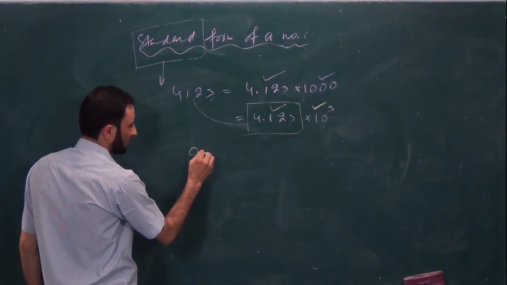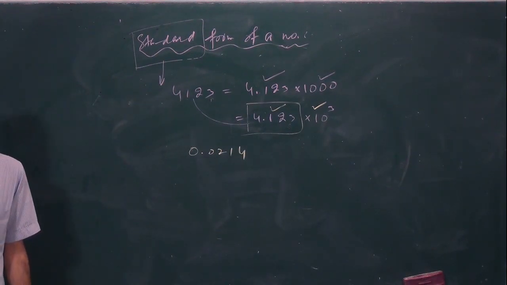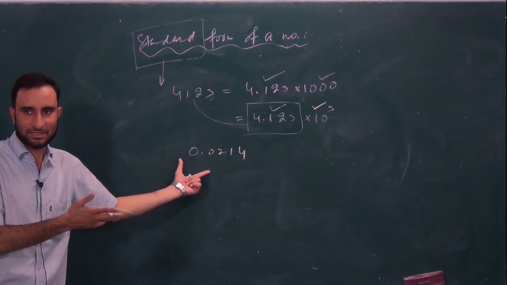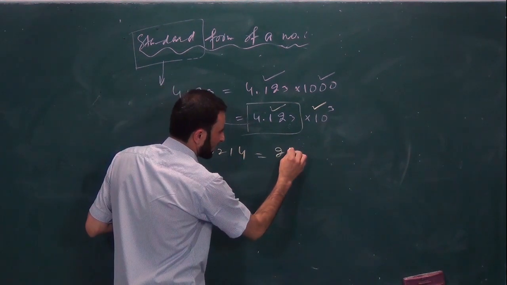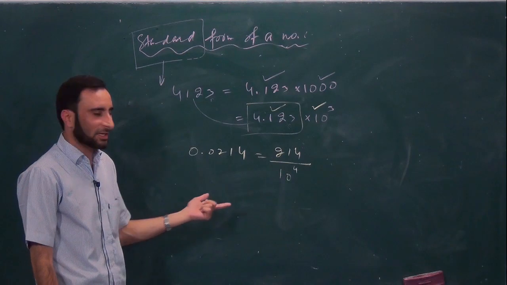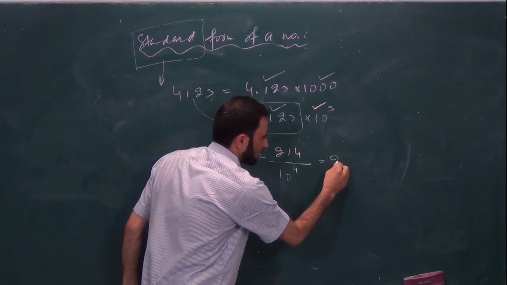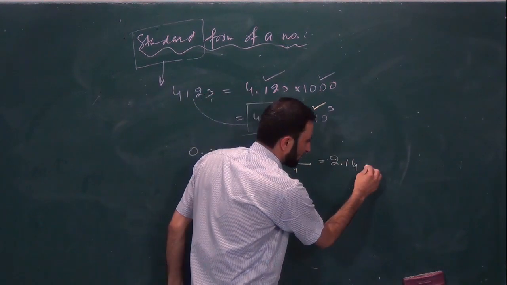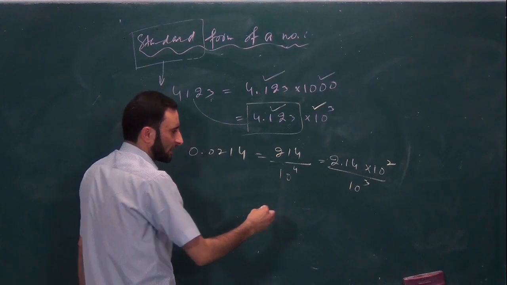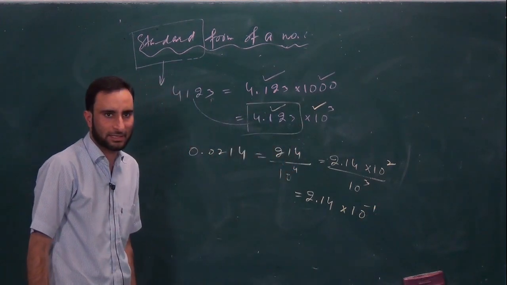If you have a question like this, 0.0214, is it clear? You have to write this in standard form. It is not a number lying between 1 and 10, right? It is less than 1, right? So we can write it as 214 divided by 10 to the power 4. You will say, sir, we made a multiple of 10. No, it is not. This is again not a number lying between 1 and 10. So let me write it as 2.14 multiplied by 10 raised power 2 whole divided by 10 raised power 3. And what will be the required number in standard form? 2.14 multiplied by 10 raised power minus 1. Is it clear?